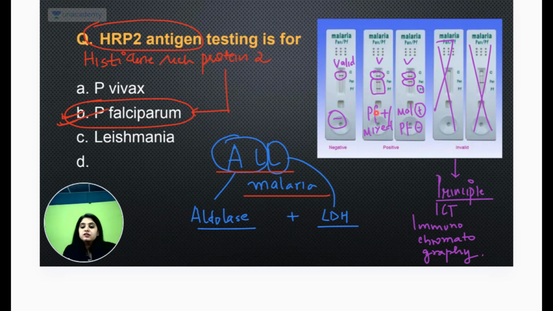You will give me some money. You will say, ma'am, can you see the slide and tell me? Ultimately, the gold standard for malaria is going to be microscopy. So remember, I used to say, always make me very, very rich in the malaria season. So हमेशा याद रखना, wherever confusion, gold standard is always microscopy.